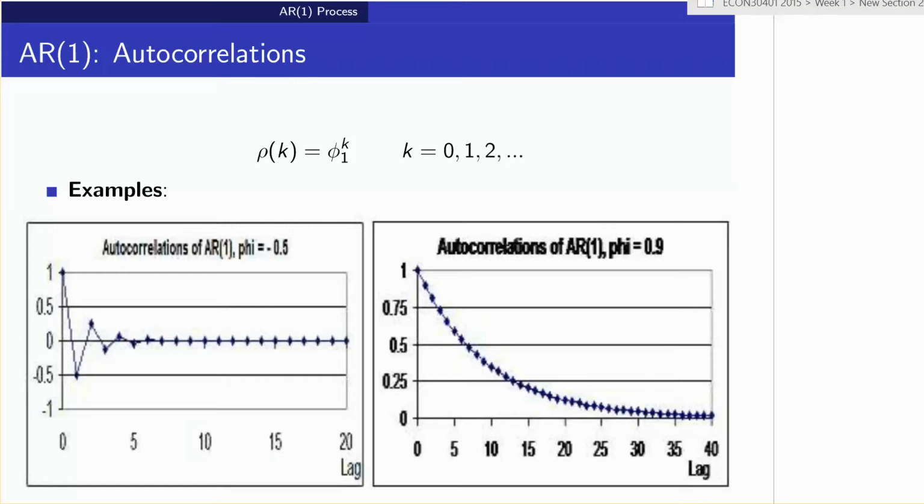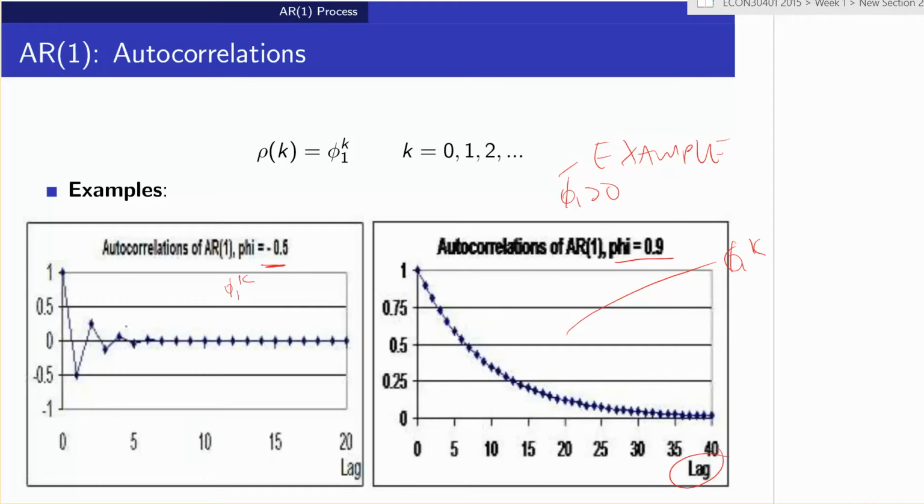This plots it here. Take an example where phi1 is greater than naught: this is the case phi1 equals 0.9. This plots phi1 to the k against the lag, and we can see it declines exponentially. This other example is where phi1 is less than naught, say minus 0.5.